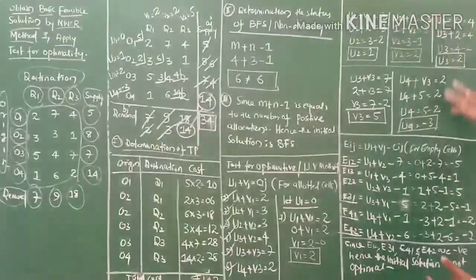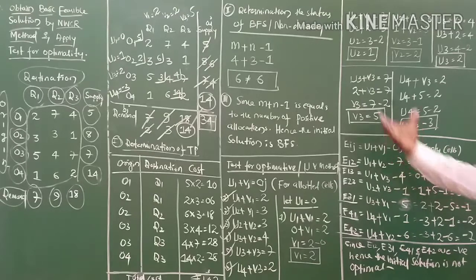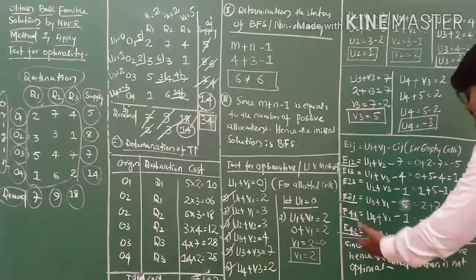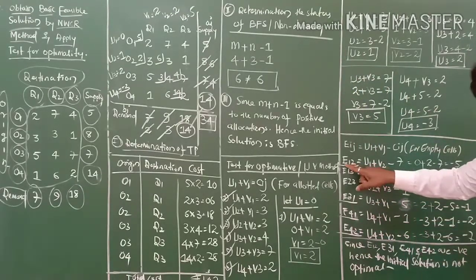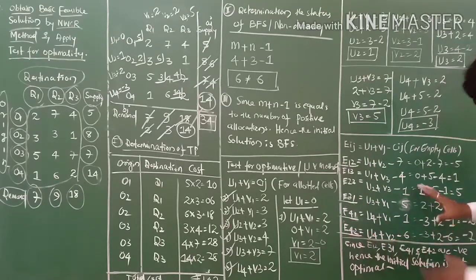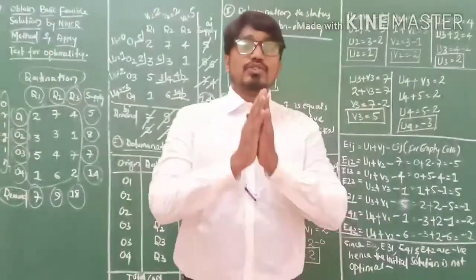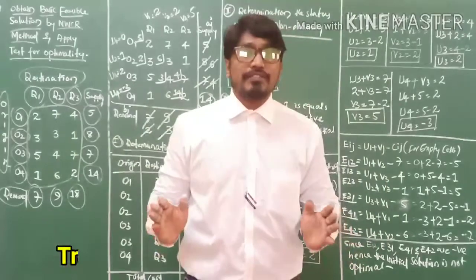Likewise we calculated the entire U's and V's values, and likewise we calculated for the empty cells. So this is our empty cell calculation. E12, E31, E41, E42 are negative numbers, hence this initial basic feasible solution is not optimum, my friends.